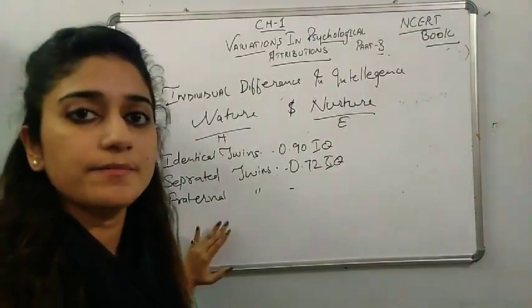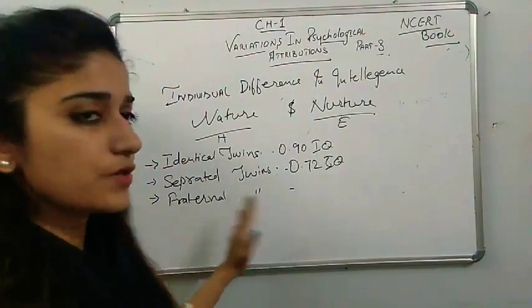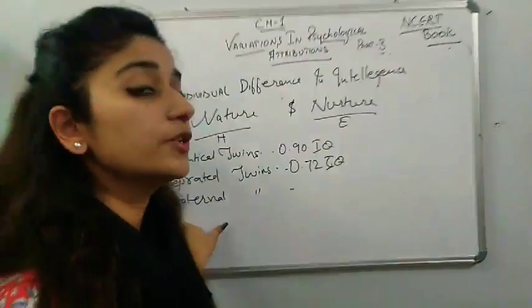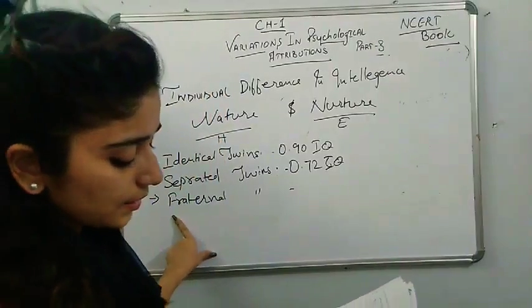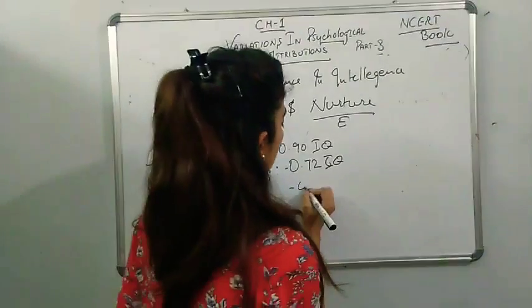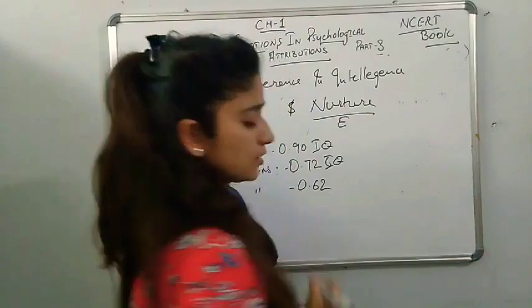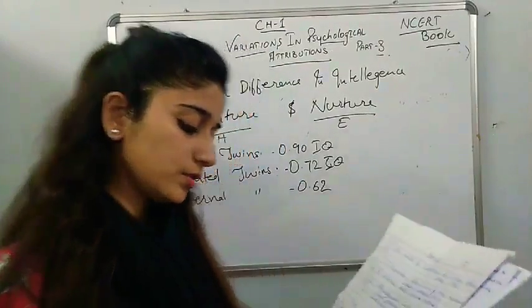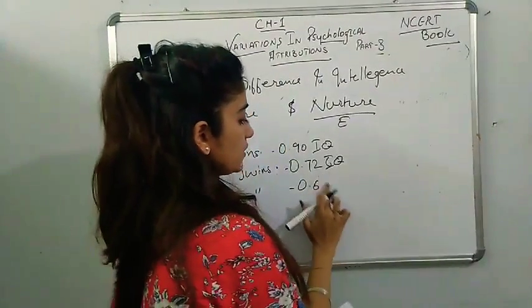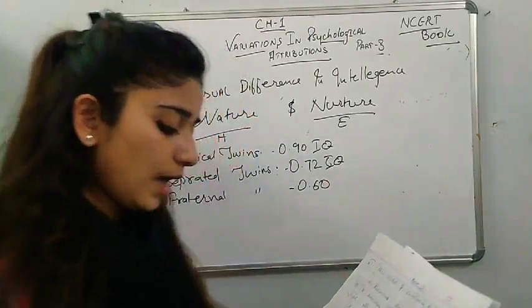They are not the same by sex, they are differentiated, so they are known as fraternal twins. In this, their IQ correlation was considered as 0.62, or 0.60.